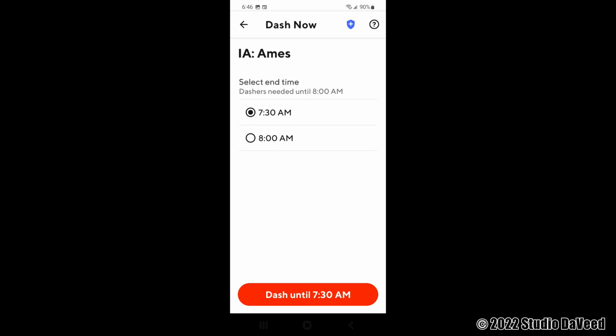At this time, the DoorDash delivery algorithm has determined that they need dashers, a couple of them, maybe half a dozen, that sign up for this period in order to fulfill the supply and demand ratio. If the delivery algorithm determines that they need more dashers than what are out there dashing right now, you might see the time go all the way to 10 a.m. if that's when the algorithm has determined that it needs more dashers than it has either reserved for spots or out there dashing right now.